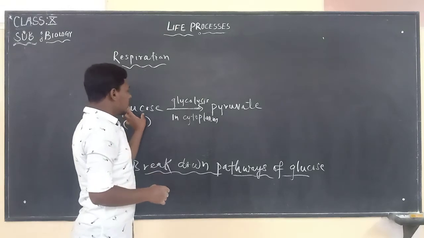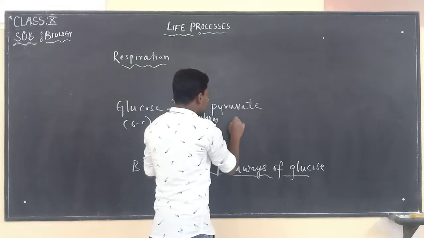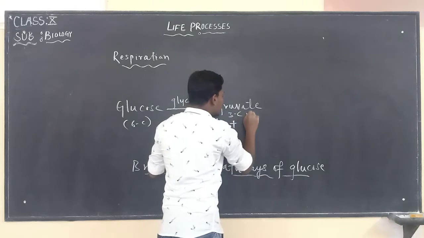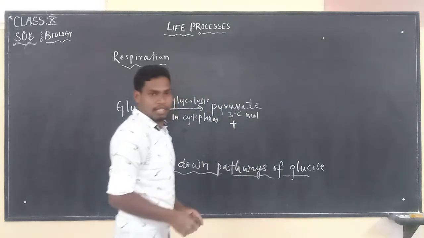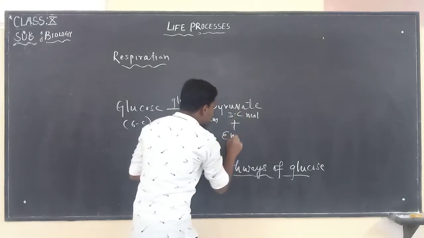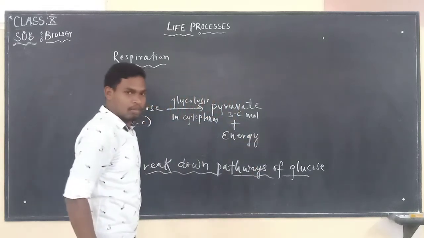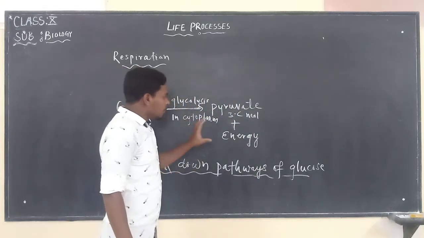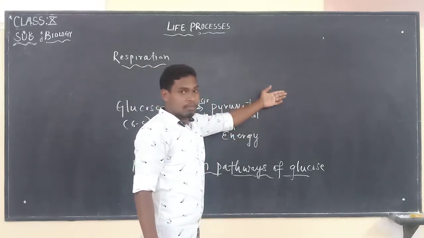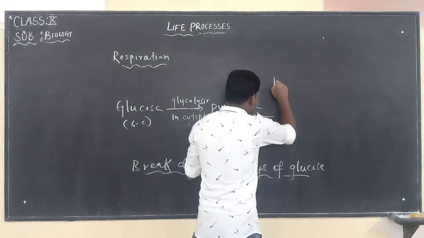So glucose is going to break down into pyruvate. Pyruvate is a 3 carbon molecule, and energy is released. Now the further process depends on which organism it takes place in and which cells it takes place in.